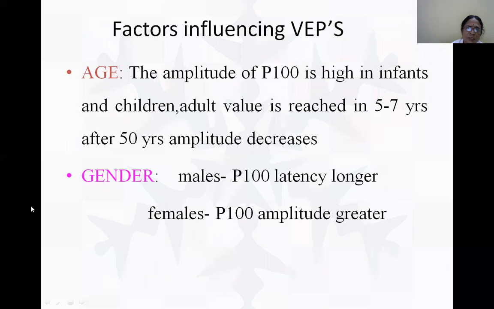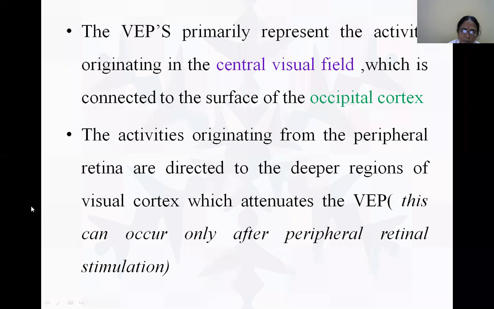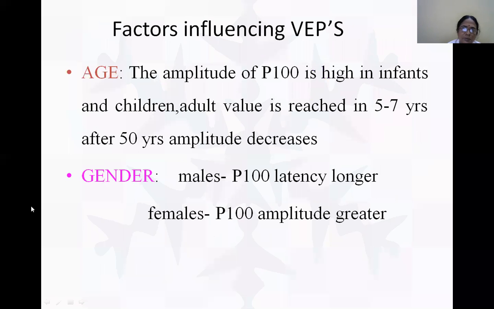Now let's see what are the factors affecting visually evoked potentials.